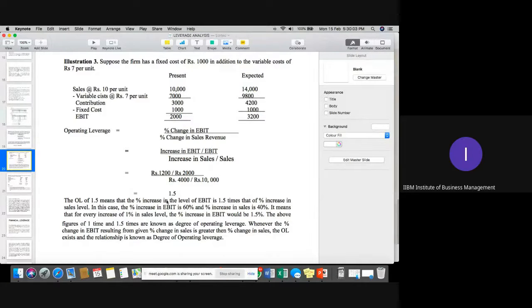Clear? And you understood what is the significance of 1.5? Means whenever there is change in level of EBIT, if the EBIT changes by 1.5, your sales will also change in this particular direction. So I can see that 60% change in your EBIT, 40% change in your sales. So it is 1.5 times, because as you can see that if the sales increases, your profit margin definitely increases. So you can see that 40% increase in sales, 60% increase in the EBIT. That is your earning per share or earning available.